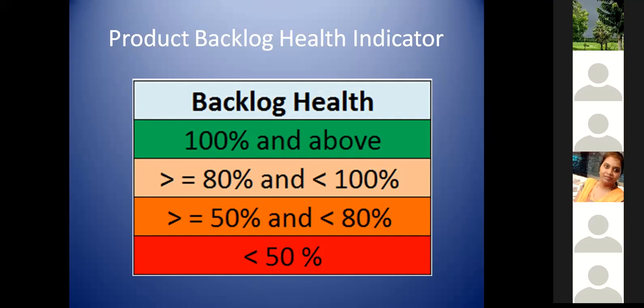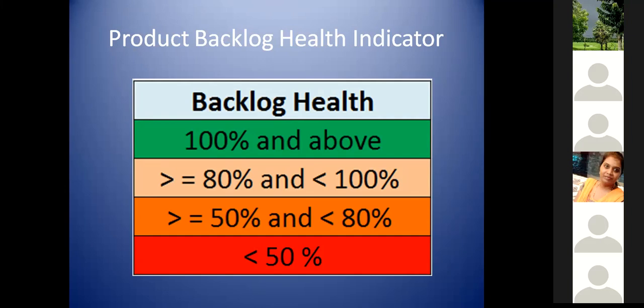Yes, in SAFe, actually in Scaled Agile, there is a concept where, if it is a 3 sprints PI, we will ensure we have all the 3 sprints covered. If, for example, 1 sprint's average velocity is 20, then it is 20 into 3 sprints, which is 60. So we should have 60 story points already estimated in our product backlog. Then we say that it is a healthy backlog.